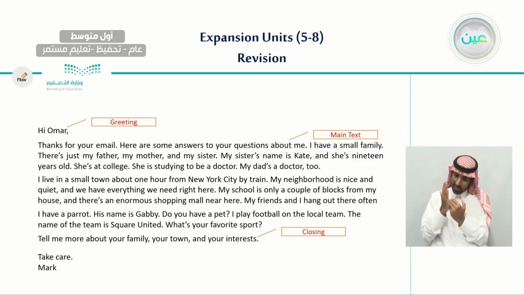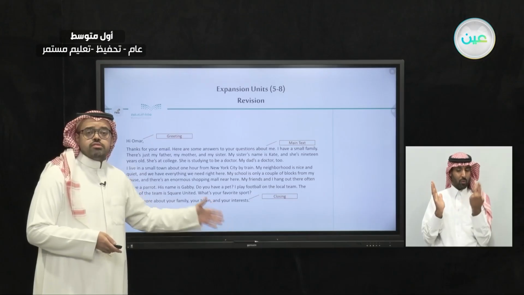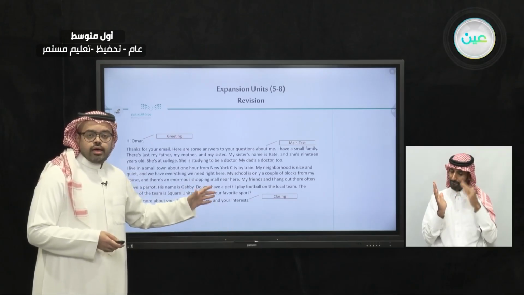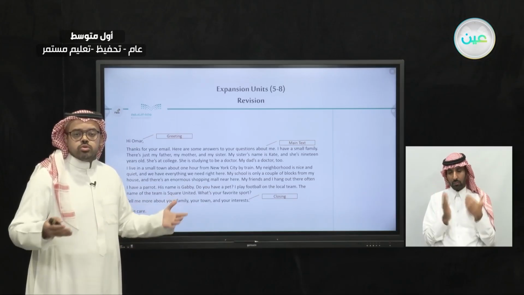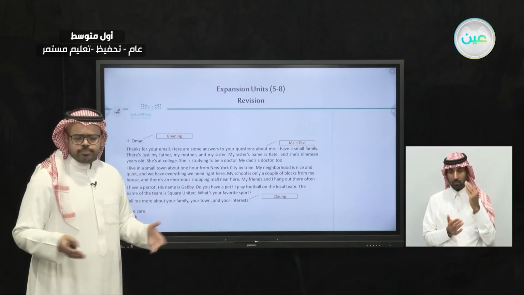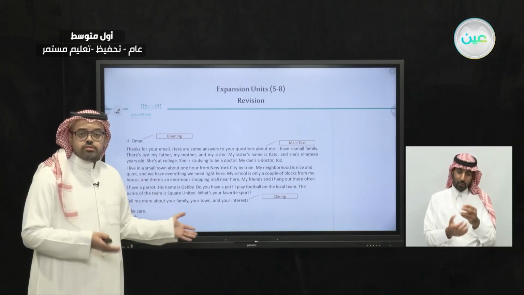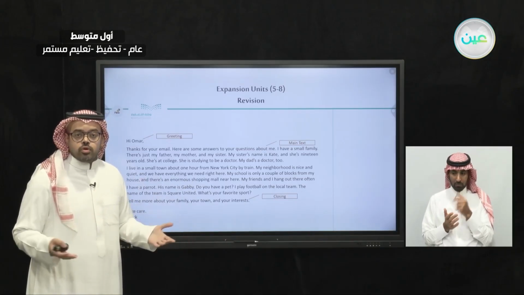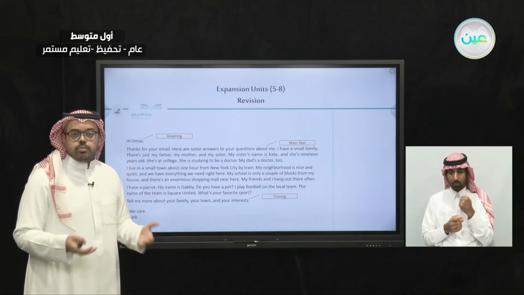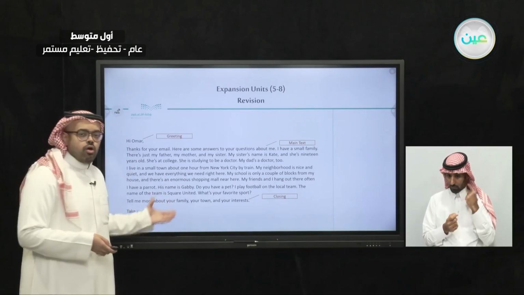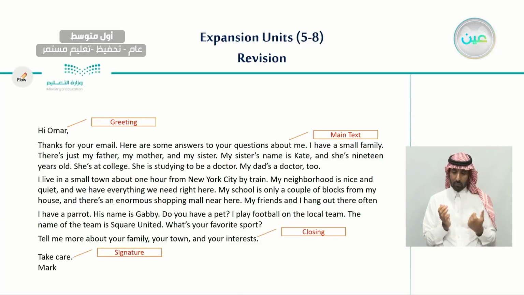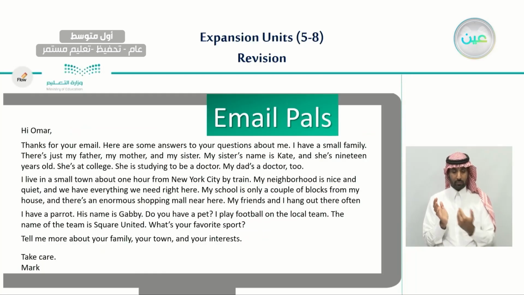Here we have one or two sentences at the end of the email to tell the receiver what you want from him, and what you hope from him, or to hear back from him, all these kinds of phrases. And also at the end we have a signature, where you usually have a phrase of one word or two, and finally your name.